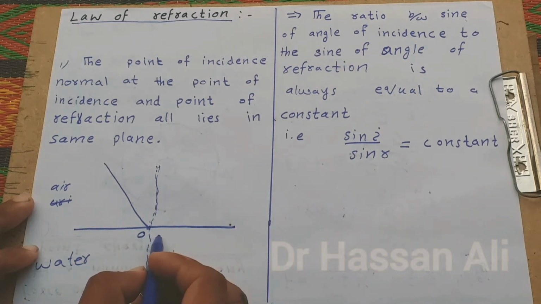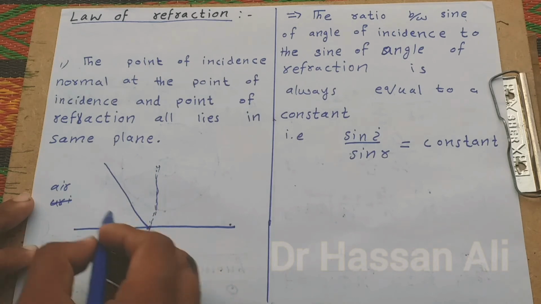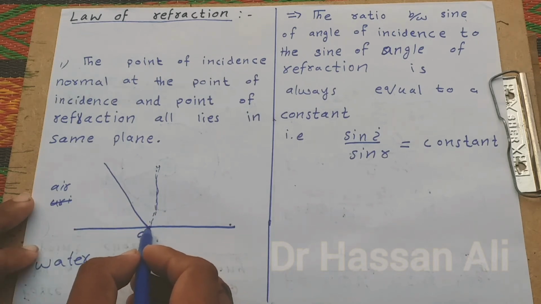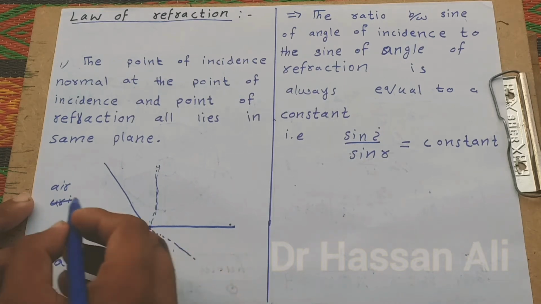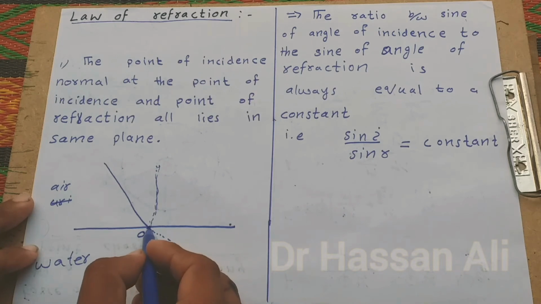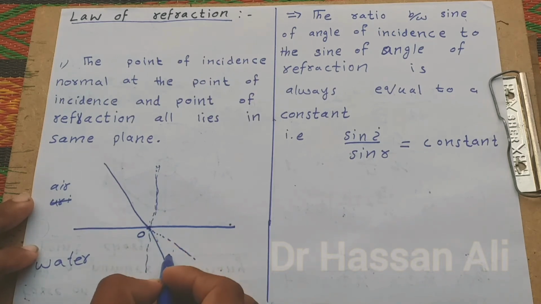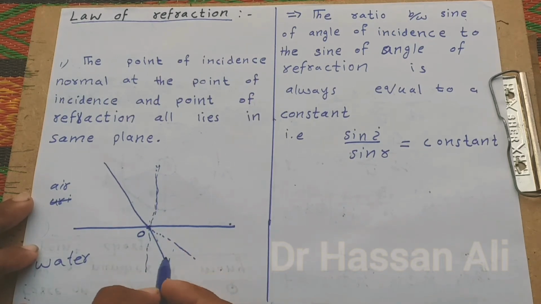After falling, the ray refracts from rare to denser. When light enters from a rare to a denser medium, it bends toward the normal.